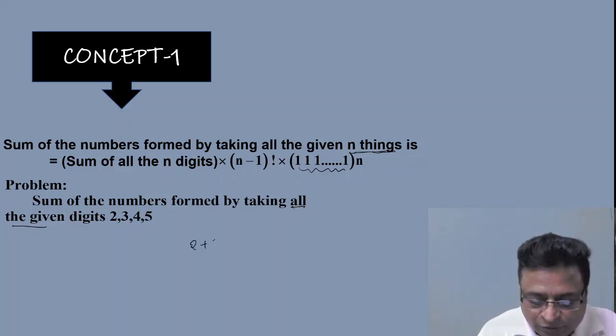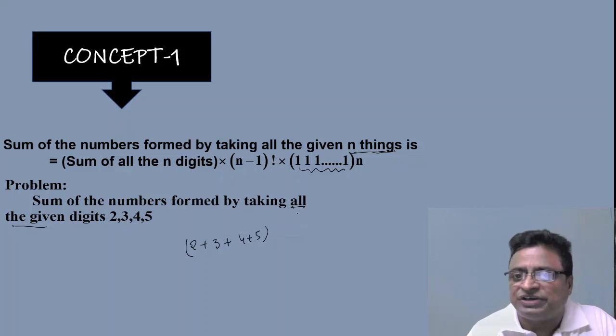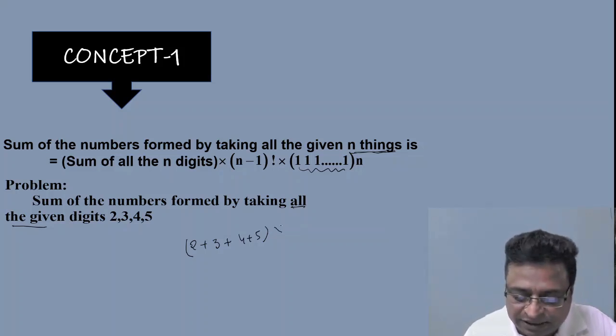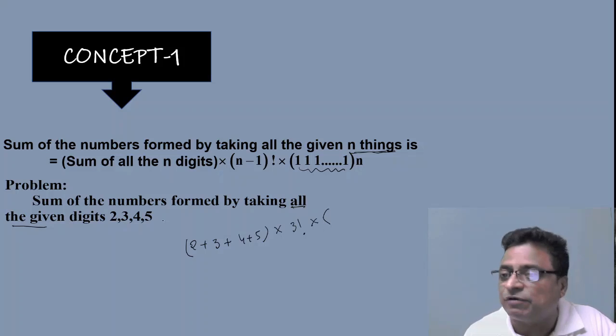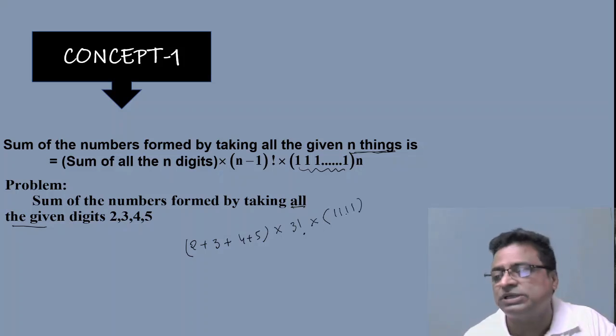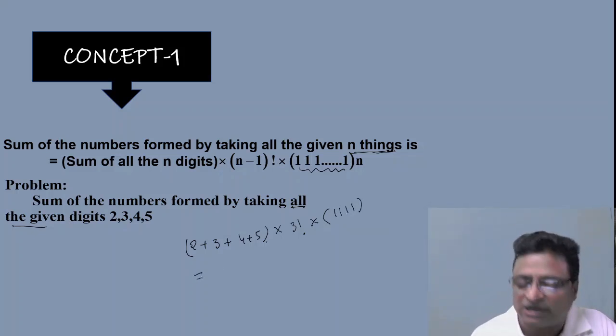Sum of the numbers 2 plus 3 plus 4 plus 5, into how many numbers are there? We want 4-digit numbers. Sum of all 4-digit numbers formed by these digits, that is the question. So here, since it is a 4-digit number, into 3 factorial, because it is n minus 1 factorial, into how many ones? Since it is a 4-digit number, 4 ones. That means it is 1111.